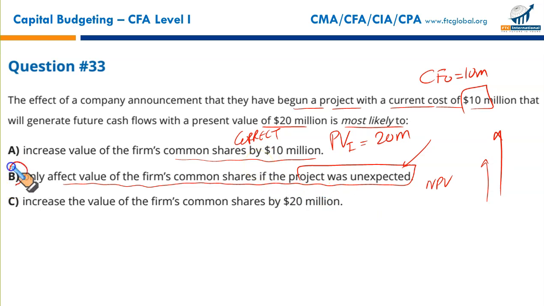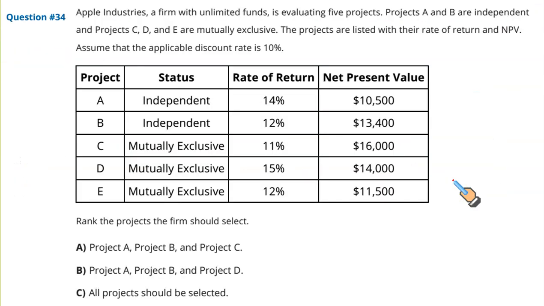That's very important. Normally most of the students will jump to option A, but the fact is, if the project is unexpected, then the share price will be affected. If it's already announced or people know about it, then the share price has already embedded the impact of this project. So that makes B the correct option.